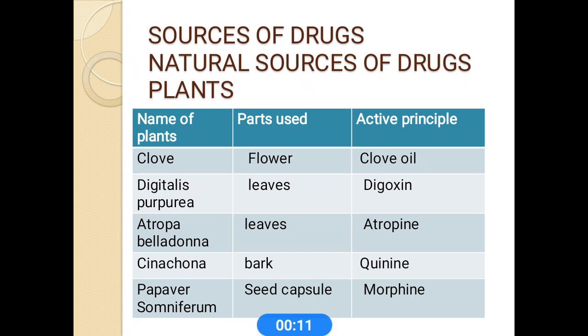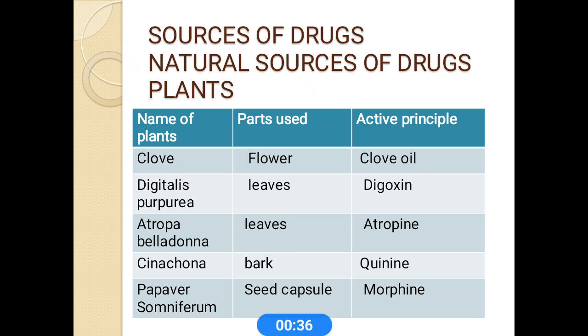So, sources of drugs. What are the main sources of drugs? We know this: the natural and synthetic sources, and mainly these natural sources are plants, animals, microorganisms, minerals. These are some natural sources. So these plants are the most well-known, oldest drug source.